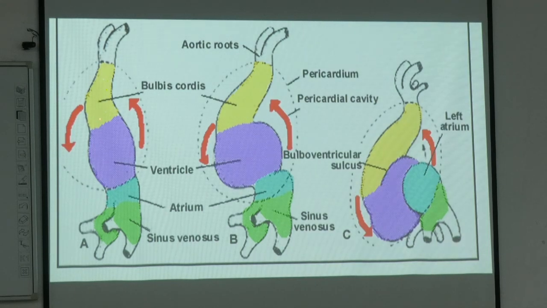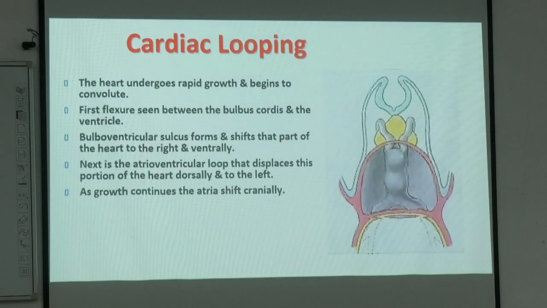So the bulbous cordis and the ventricle are moving ventrally, and the atrium, primitive ventricle and sinus venosus are moving dorsally and cranially. This is the switching which takes place from this flat tube with its bend or flexure appearance, between the bulbous cordis, ventricles, atrium and sinus venosus, shifting the positions of this tube. This is known as the looping mechanism of the heart.